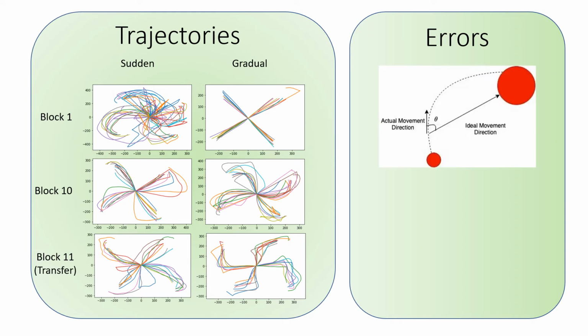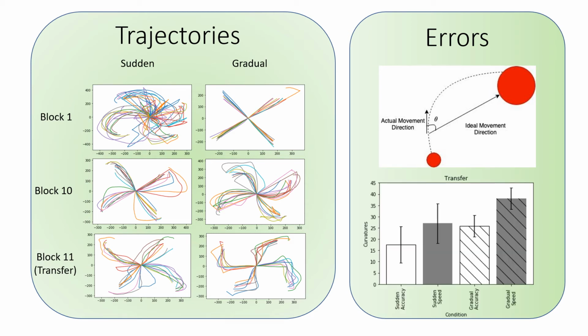We quantify errors using angle differences. Specifically, an error of a trajectory is the mean of the angle difference between the actual movement direction and the ideal movement direction for each point on the actual trajectory. As was the case in Kagerer et al., we see more errors in the transfer phase of the gradual condition than in the sudden condition.